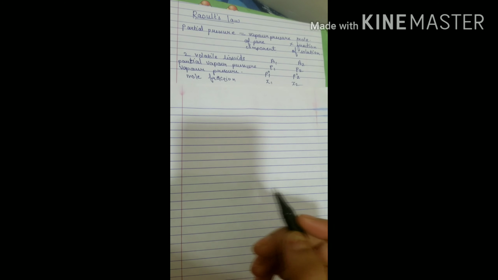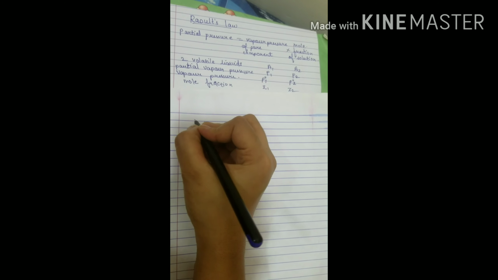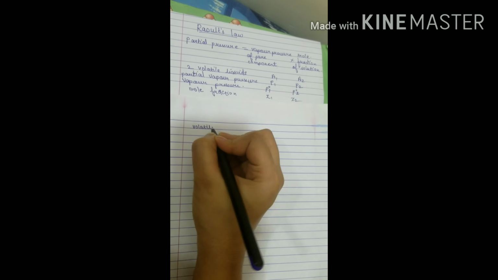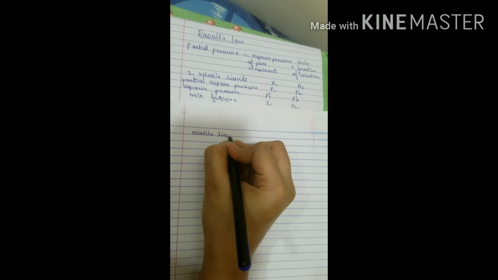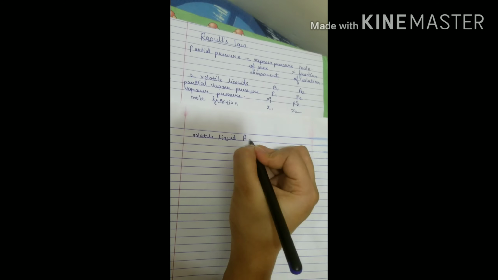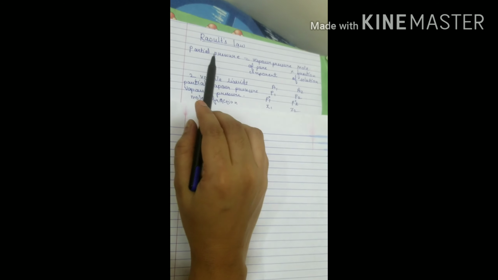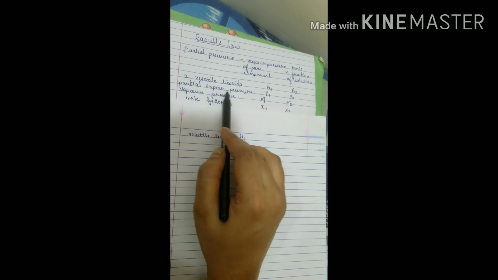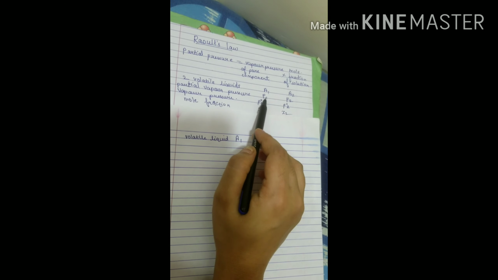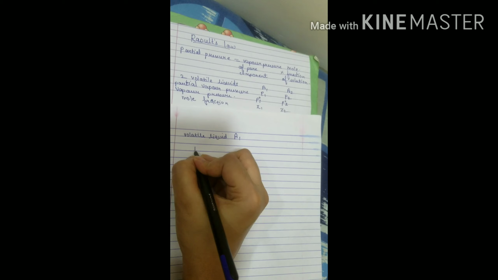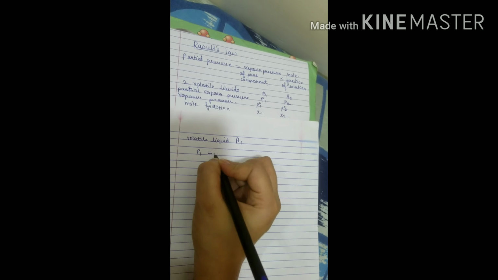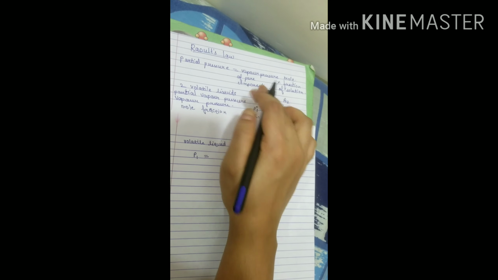First we shall frame the equation for the first volatile liquid, that is A1. So for volatile liquid A1, look at the partial pressure, which is P1. P1 is equal to the vapor pressure of pure component.